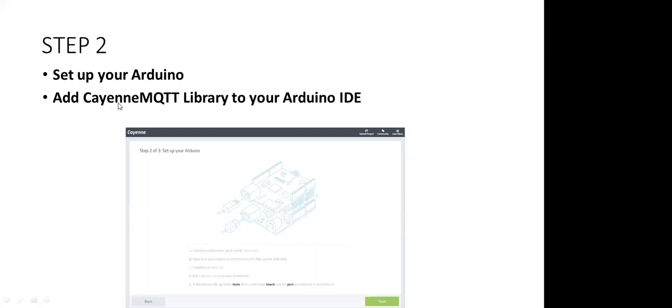Then after that, you have to add the library of Sane MQTT. Previously I added one library, the RemoteXY one. In a similar way you have to add the library of Sane MQTT. But there are two steps that are very crucial and very important, which I will let you know, so you have to watch very carefully.